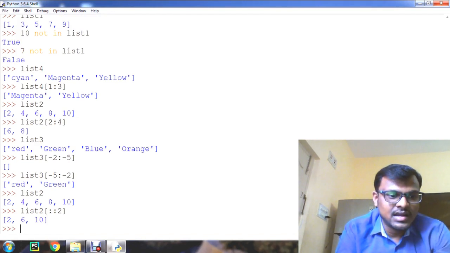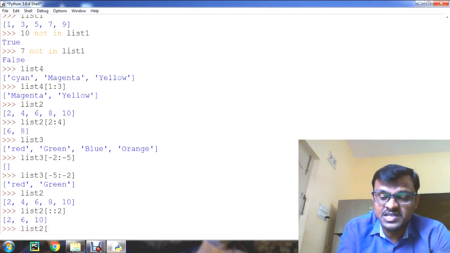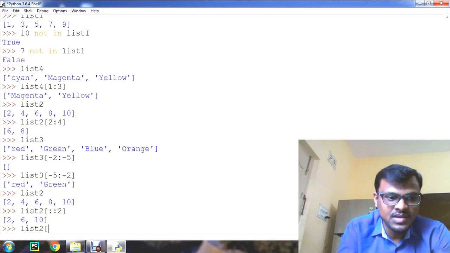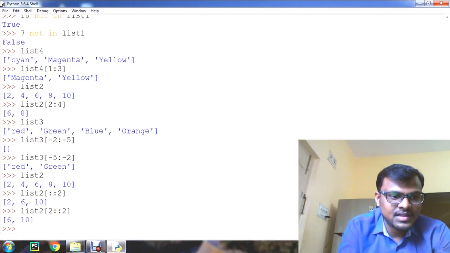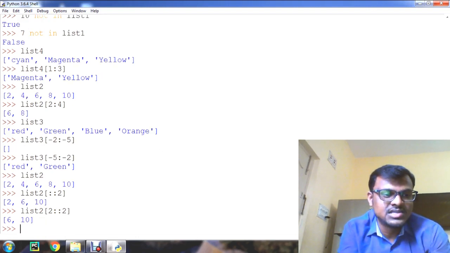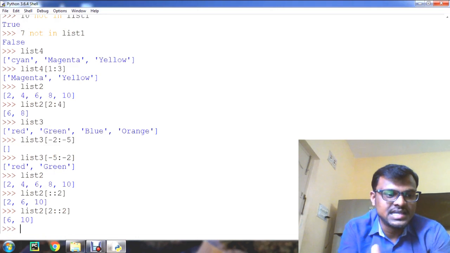In the same way, list 2 of 2: colon 2, starting from index 2, no end, with step size 2, gives 6 and 10. Like this we can make use of step sizes as well.